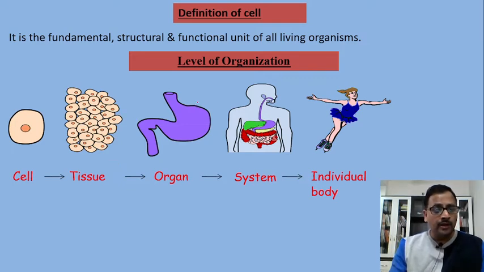If we talk about the definition of cell, cell may be defined as the fundamental, structural and functional unit of all living organisms. All living organisms are made up of cells. If we talk about the level of organization, our body is made up of cells, and our body starts from a single cell, that is zygote. Different cells unite to form tissues, different tissues unite to form organs, different organs unite to form a system in our body, and different systems in our body make a whole body.